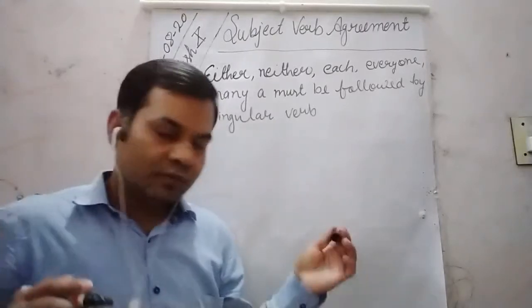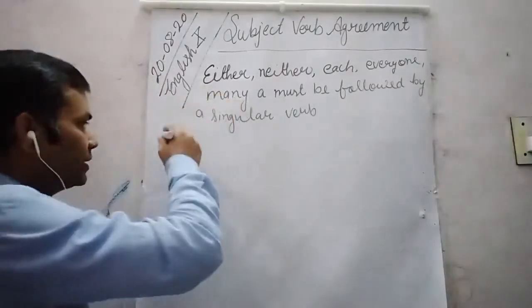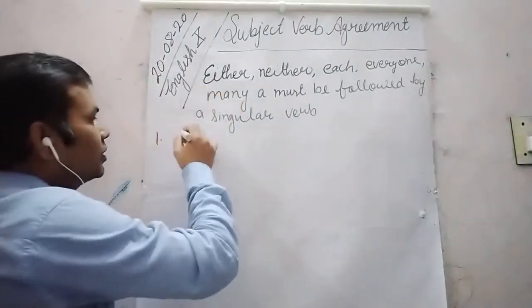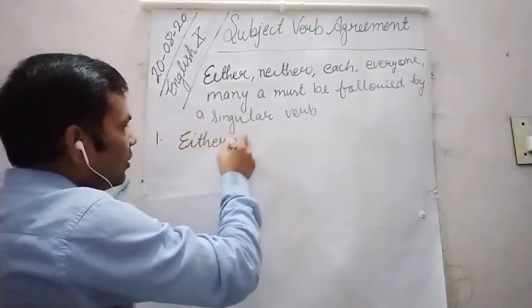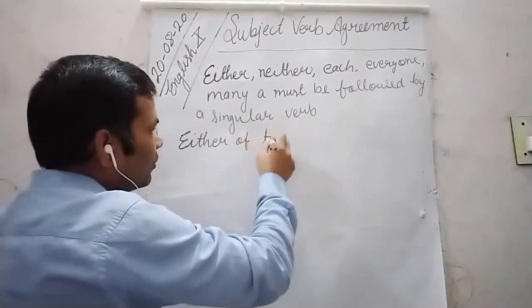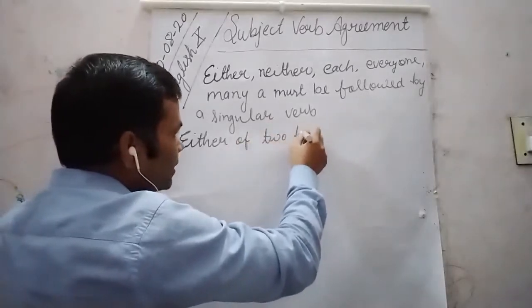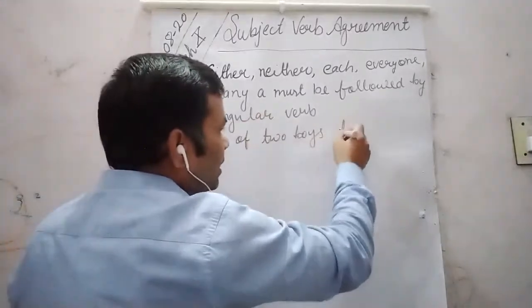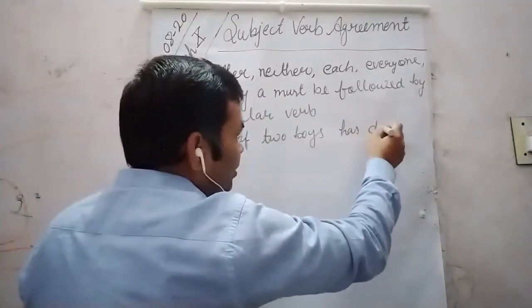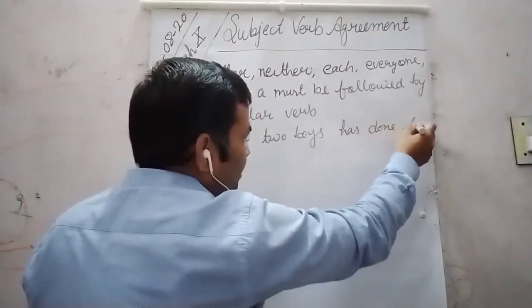Now let us write examples. Either of two boys has done it.